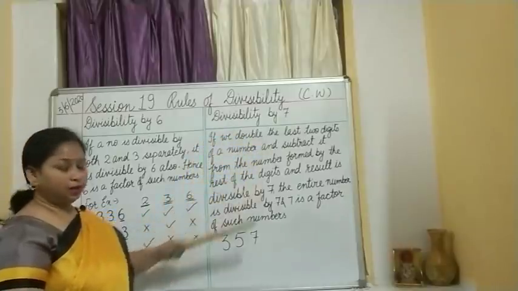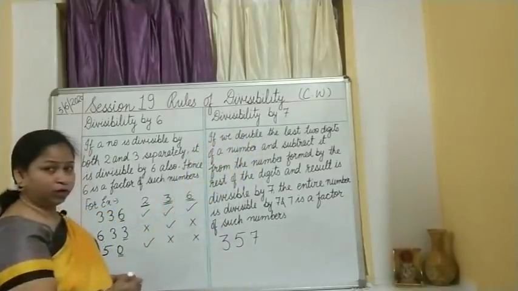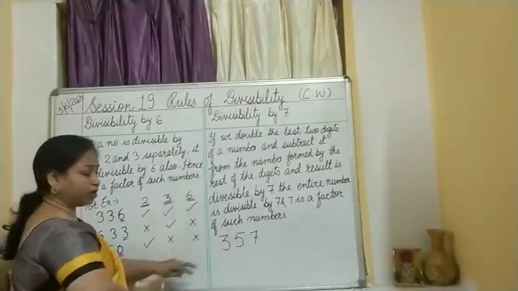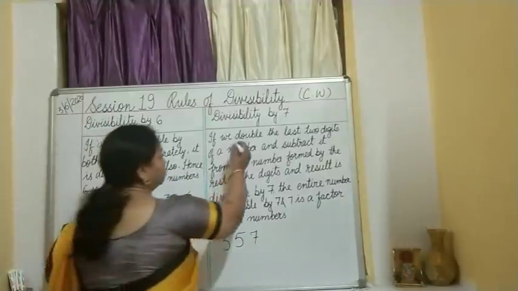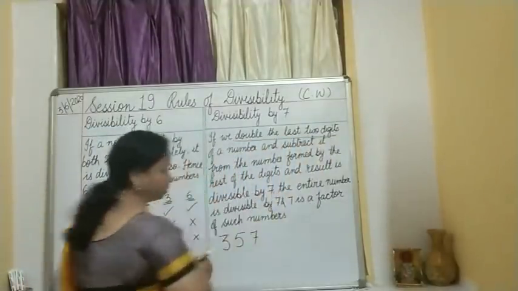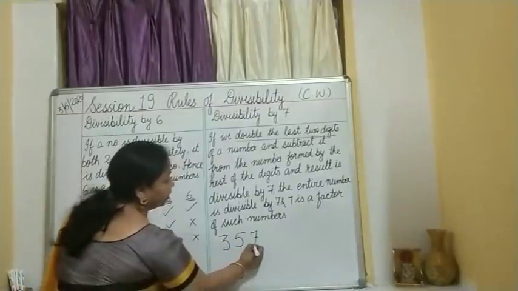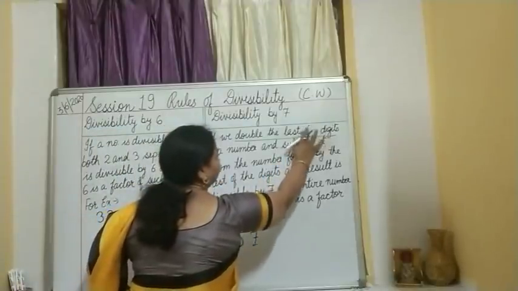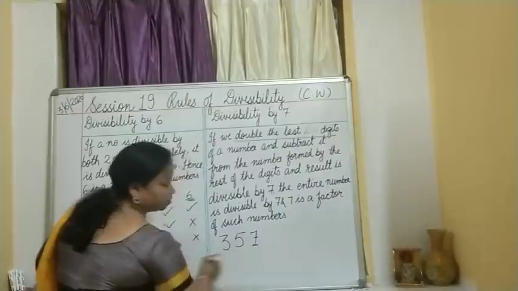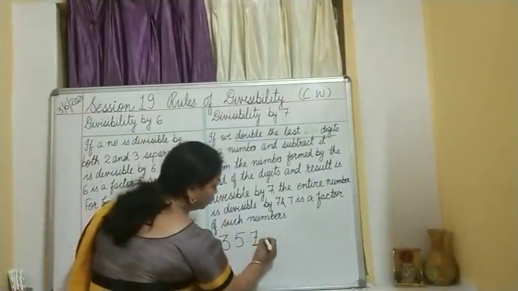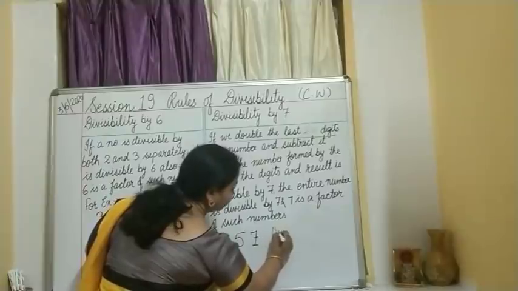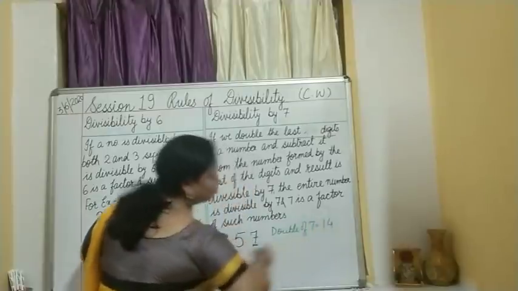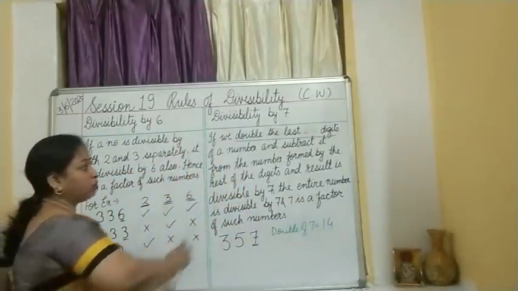Okay, let us learn the next one, divisibility by 7. If we double the last digit, now what I am doing, as I will be underlining these, you also check. Okay, we will do it side by side. I have taken an example of 357. So, what we have to do? Double the last digit. So, what is the last digit here? 7. Okay. So, what we will do? What is the double of 7, children? 14. Then what we have to do?